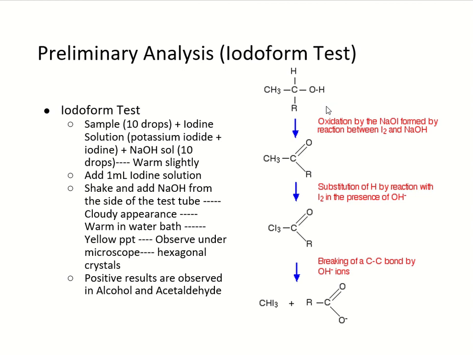The oxidation by NaOI formed with the reaction of iodine with NaOH, and the substitution of hydrogen by the reaction with iodine in the presence of OH negative, and then breaking of C-C bond by OH negative ions.